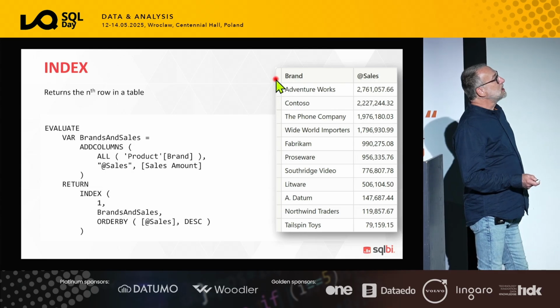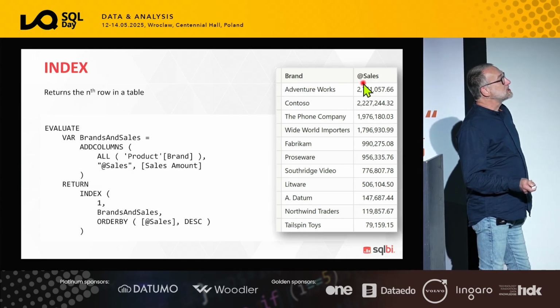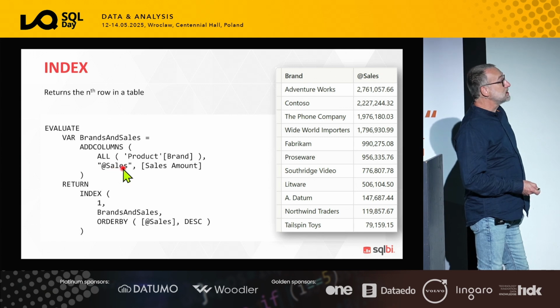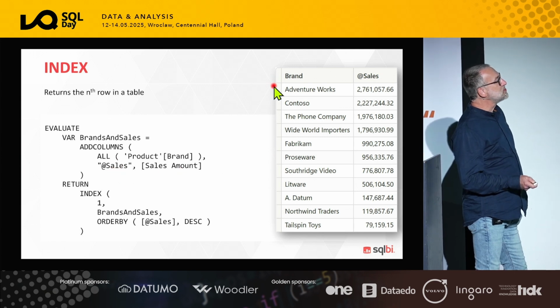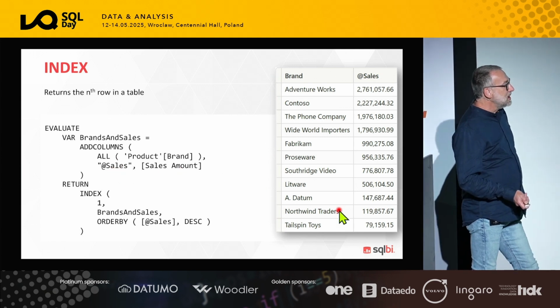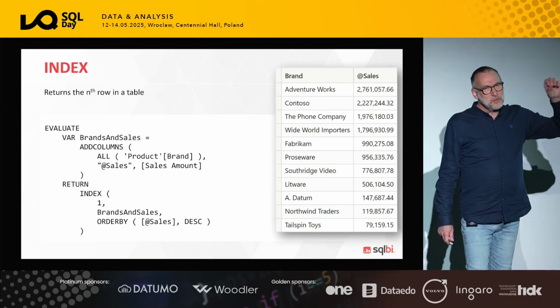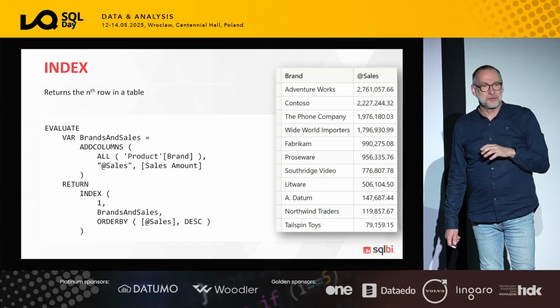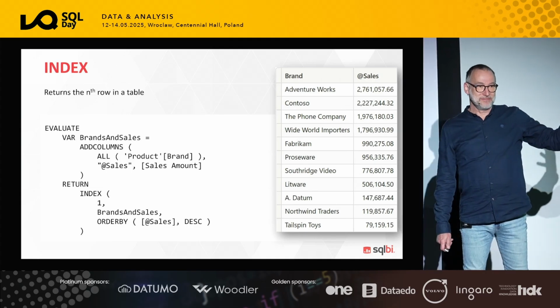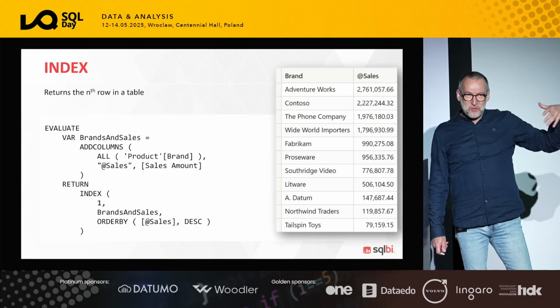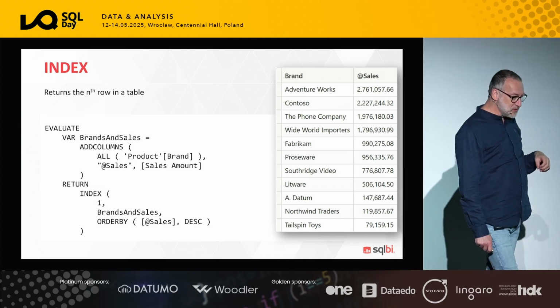So if you start with a table like this one that contains brands and sales, which we create by using ADDCOLUMNS over all the product brands and adding a new column containing the sales amount, that generates this table. Now, try to figure out, without the window functions, would you be able to write a piece of DAX code that returns the first element? If you were to do that, which function would you use?